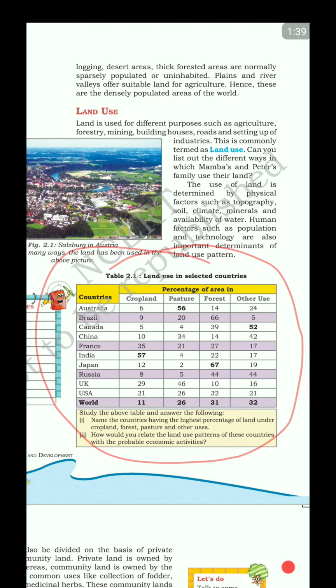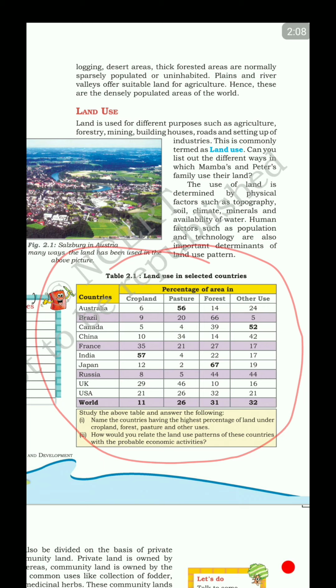Very interesting. Japan has as high as 67%. Two-thirds of Japan is forest. My God, that is unimaginable, right? So that was about Japan. And again, if we see countries like USA and France, they have a really well balanced distribution of land use, right?